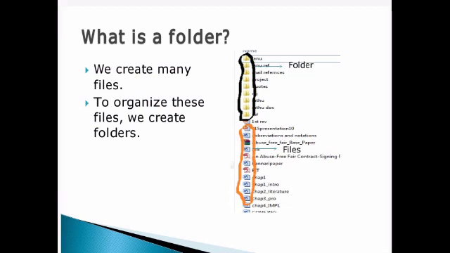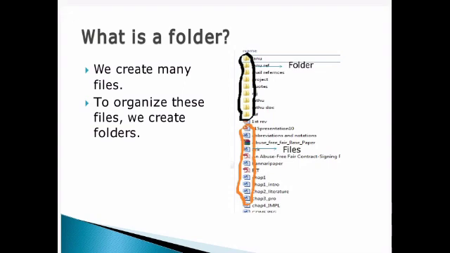Next comes what is a folder. Listen, we will be creating many files. So how to keep these files organized? For that only we create a folder. Clear? We create many files. So how to keep these files? There will be thousands and thousands of files. We do not know what file it is. For 6th standard, for example, it is 10 files. 7th standard, it is 20 files. 8th standard, it goes on. Many files are there for different categories. Right? So how to keep these files organized?